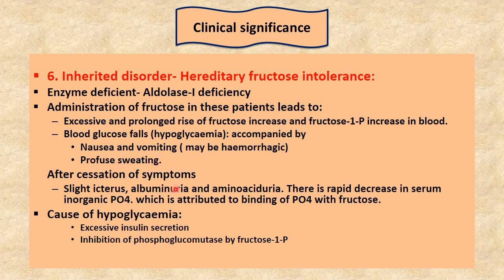After cessation of symptoms, there may be slight icterus, albuminuria and aminoaciduria. There is a rapid decrease in serum inorganic phosphate, which is attributed to binding of phosphate with fructose. And the causes of hypoglycemia are excessive insulin secretion and inhibition of phosphoglucomutase by fructose 1-phosphate.